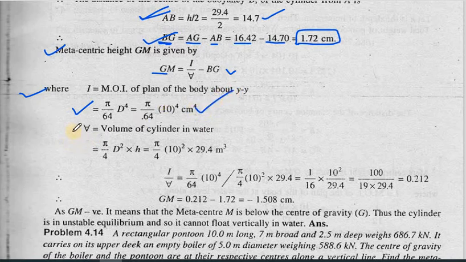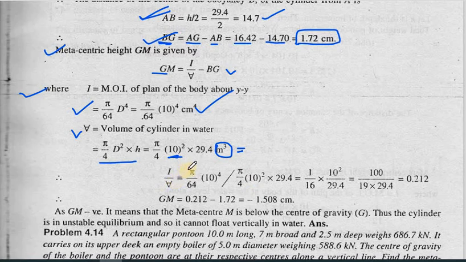Now the submerged volume of the cylinder is pi by 4 d square into h. This is in terms of centimeter. We have not calculated the final value, we will put it directly inside, so together it will come in terms of centimeter square. So we'll try to put in this formula.